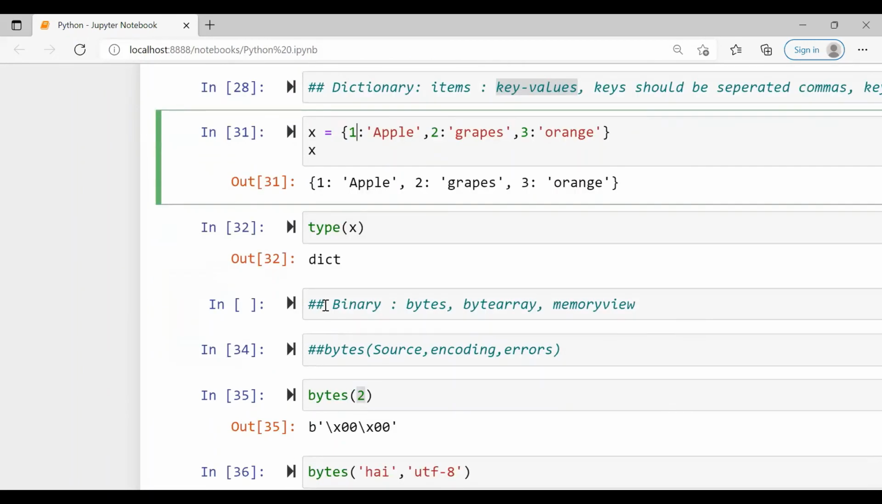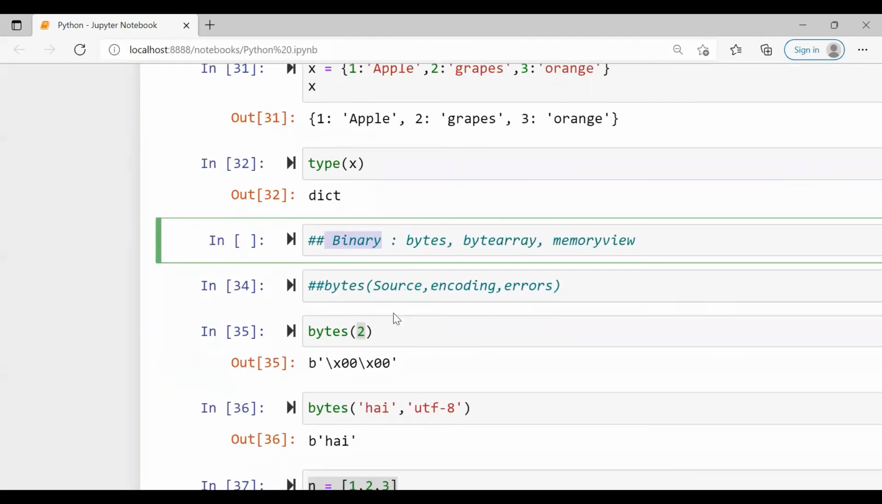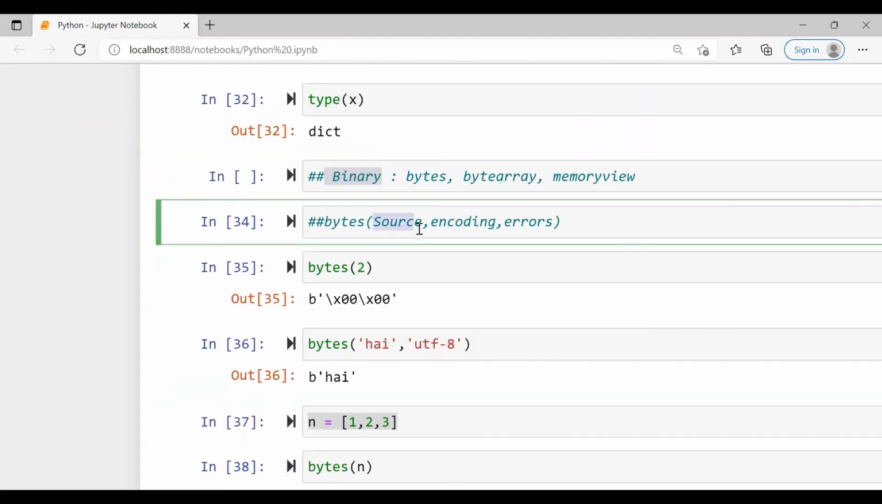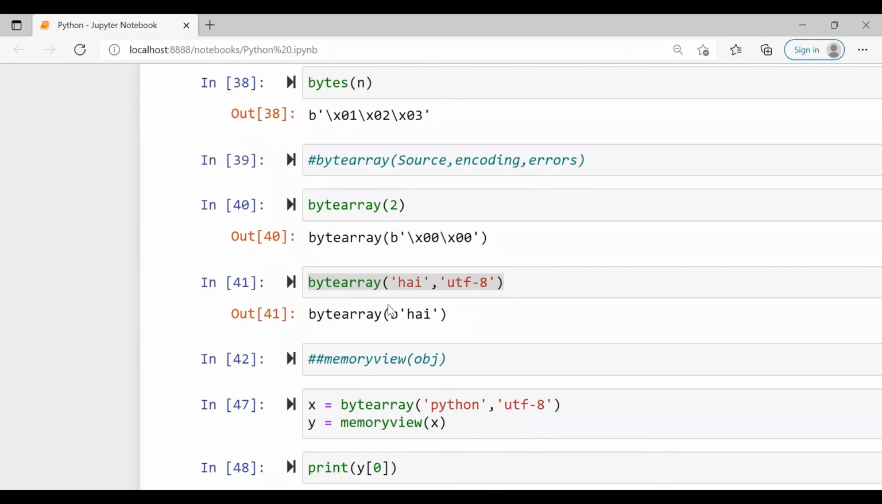And the last category of data type is binary. It consists of bytes, byte array, and memory view. Bytes returns a byte object, and the syntax, as you know, is source, encoding, and errors. These two are optional unless source is a string. If it is a string, the encoding method should be mentioned, and errors is to take action if encoding fails. And byte array is the other binary data type, and it returns a byte array object, an array of given bytes.